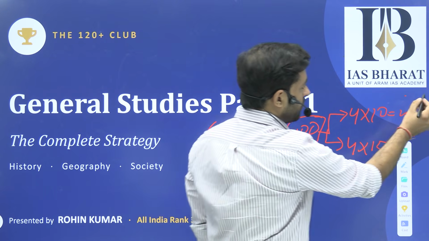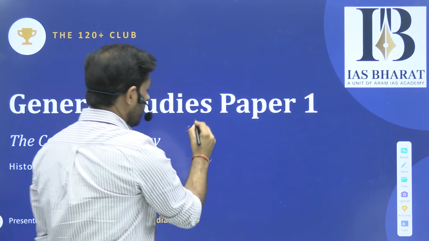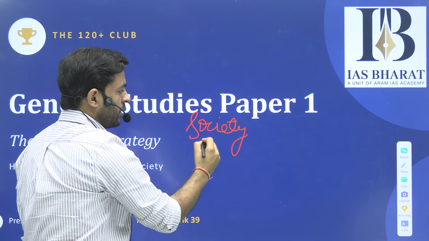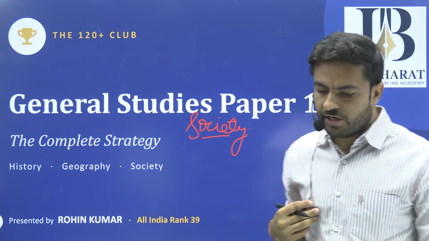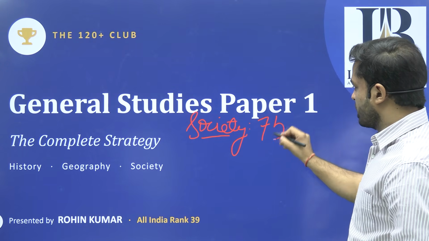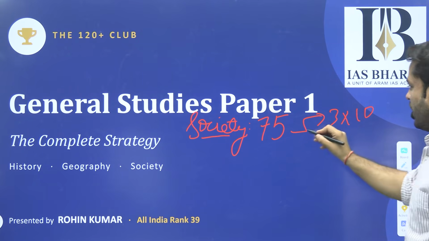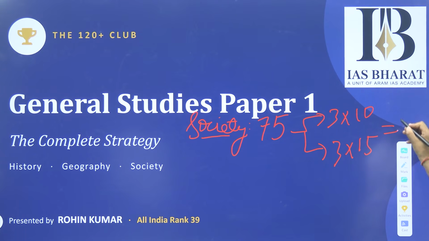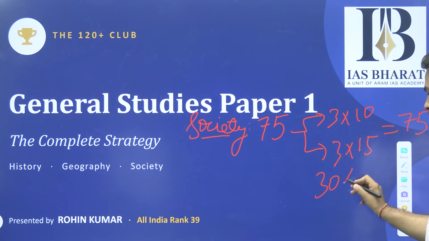The third section is the Indian society section, where they generally talk about societal issues and some other things that we would be discussing in detail. This is basically 75 marks again. They ask you 3 ten-marker questions and 3 fifteen-marker questions. So that again goes to 75 marks and 30% of the paper.